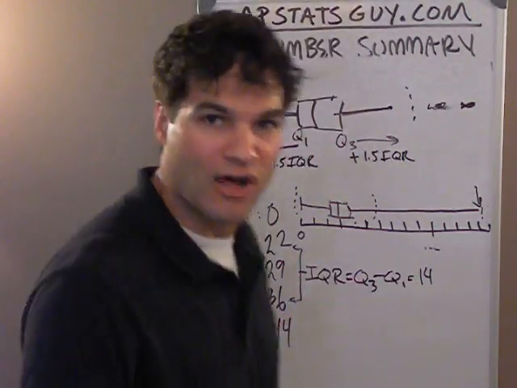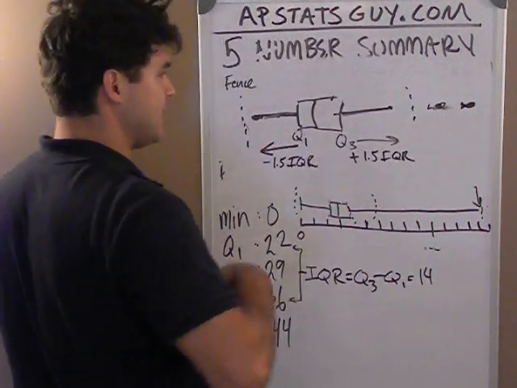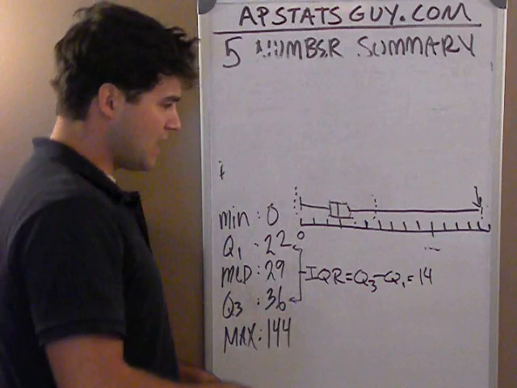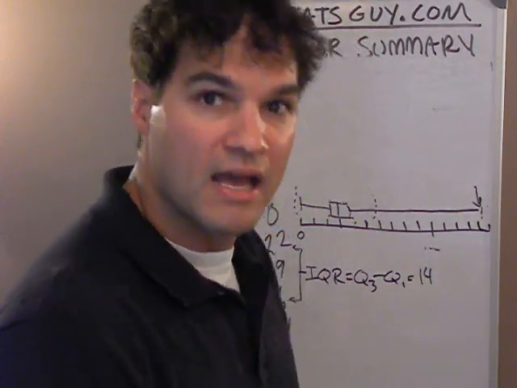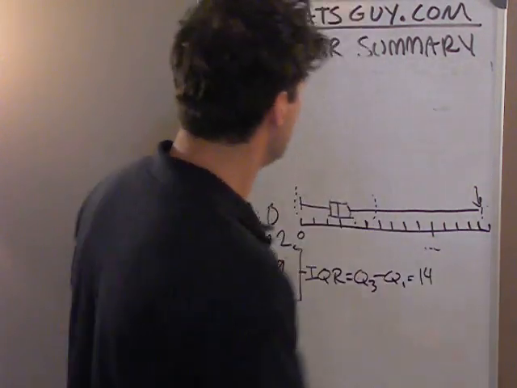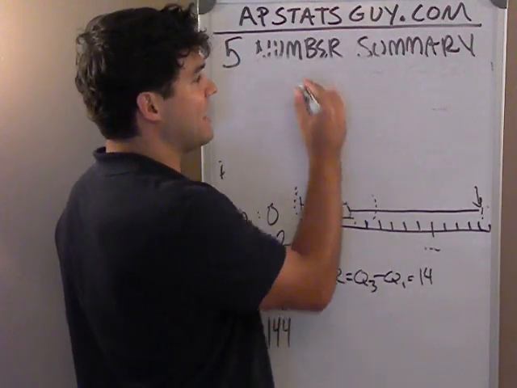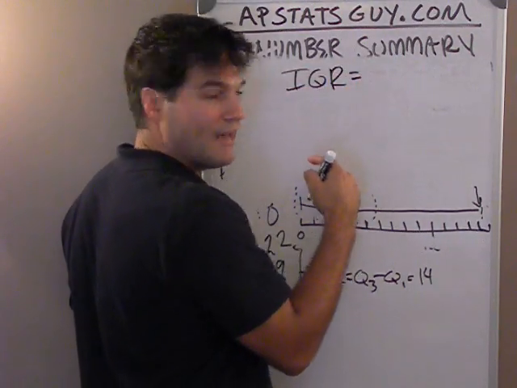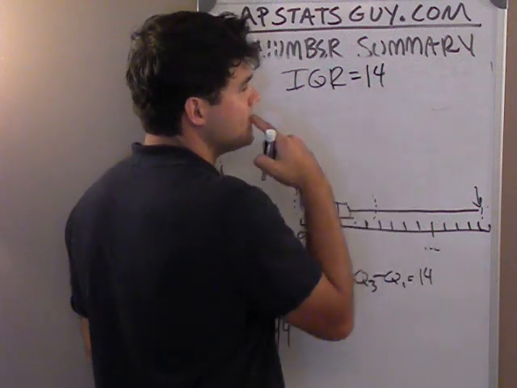So let's make that calculation with the original data. Back here, pieces of candy. All right, I'm going to see where my fences are. To find my fences, first calculate the IQR, which in this case is 14.